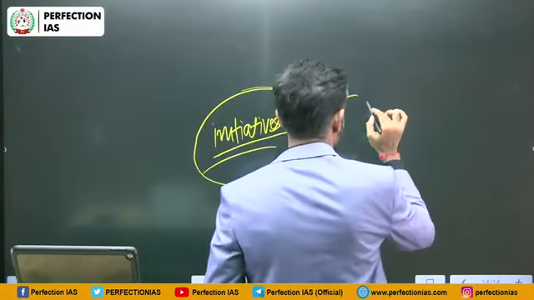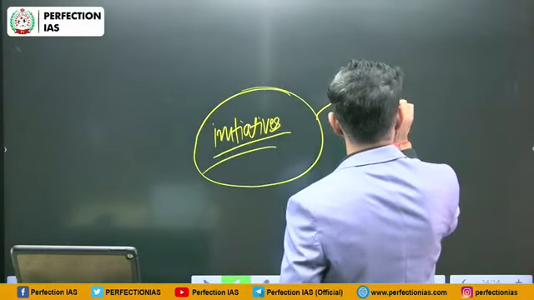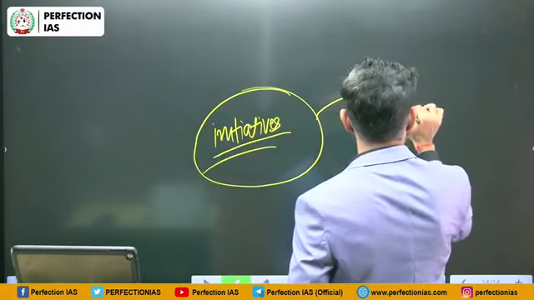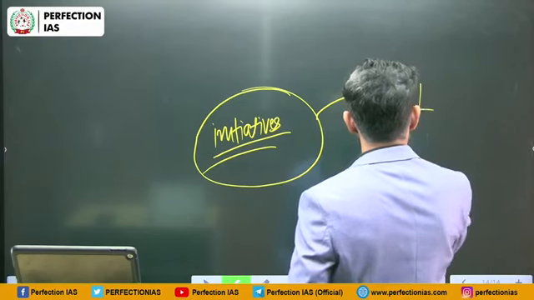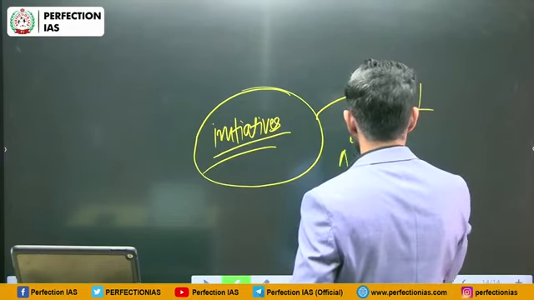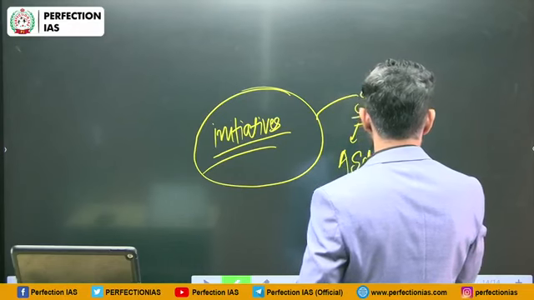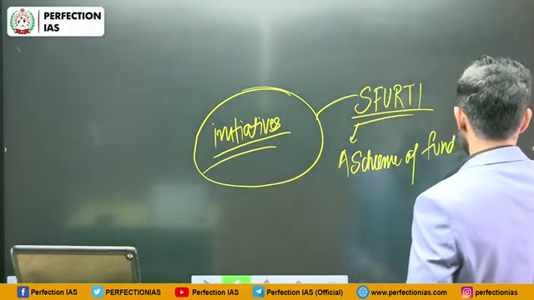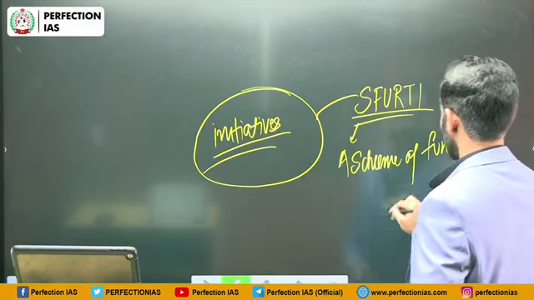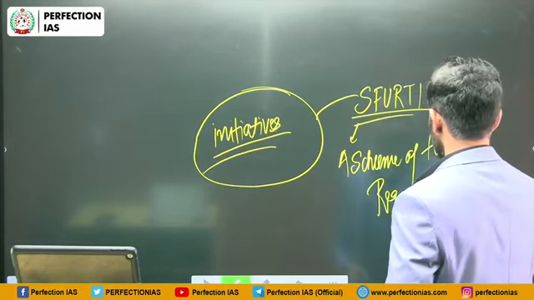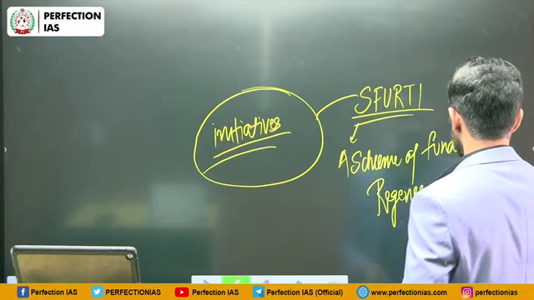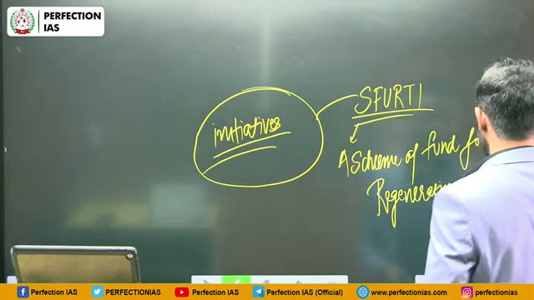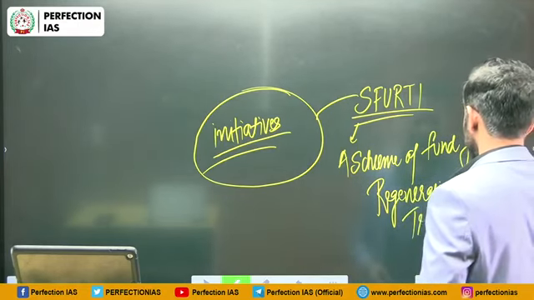So one is SFURTI, that is a scheme of fund for regeneration of traditional industries.